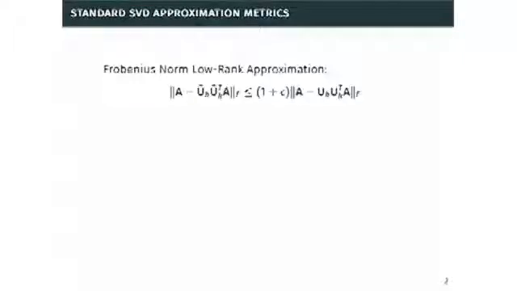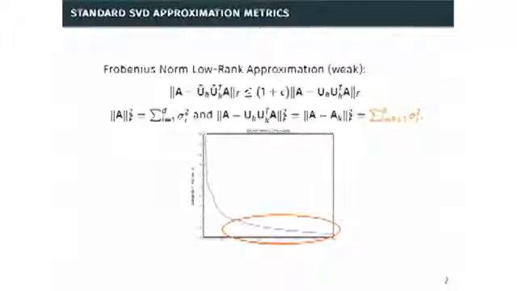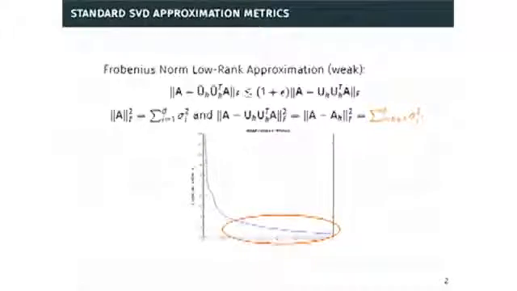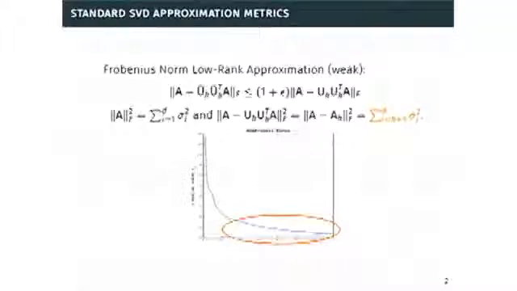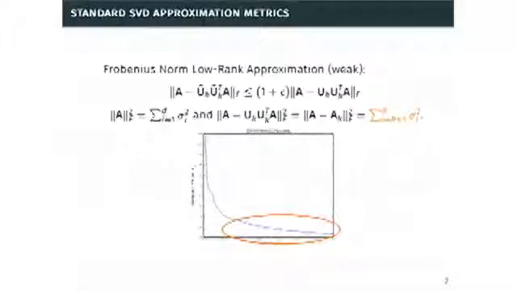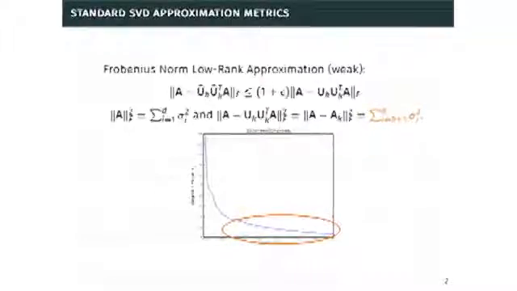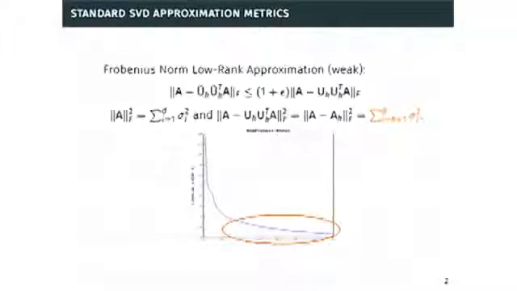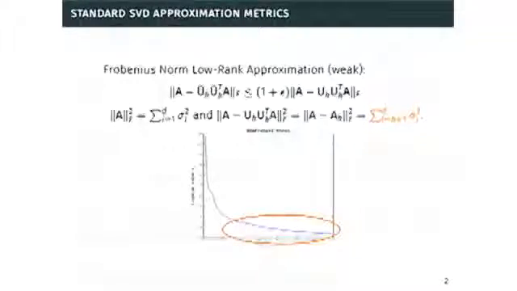Now, this is very useful in some circumstances, but Frobenius norm error can be a weak measure of error. This is because the Frobenius norm of a matrix is equal to the sum of its singular values squared, and the Frobenius norm of the difference between A and its optimal rank k approximation is equal to the sum of its squared singular values below the top k singular values. Now, typically data sets display strong singular value or spectral decay. So these small singular values are small, but if you're in very high dimensions, the total size of this tail can actually be very large, very large in comparison to the top singular values of the matrix. So the right-hand side of this inequality can be large, and this approximation guarantee can be weak.